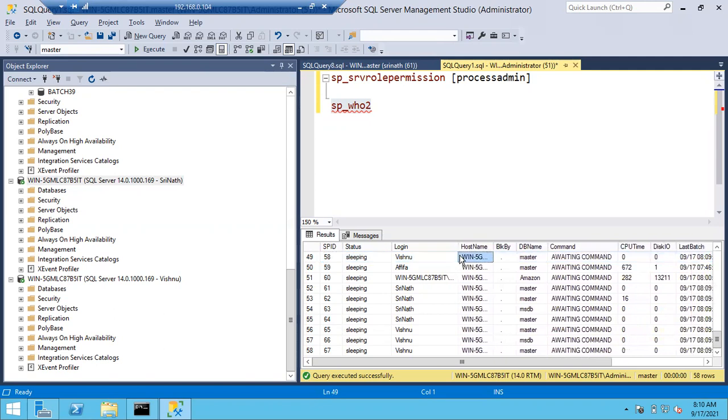Okay, you can see here, there is a column called command column. If Srinath is executing a command, imagine a select query or insert query or a delete query or a stored procedure, you can see what kind of commands they are executing. Just you can see if they are running a select query.